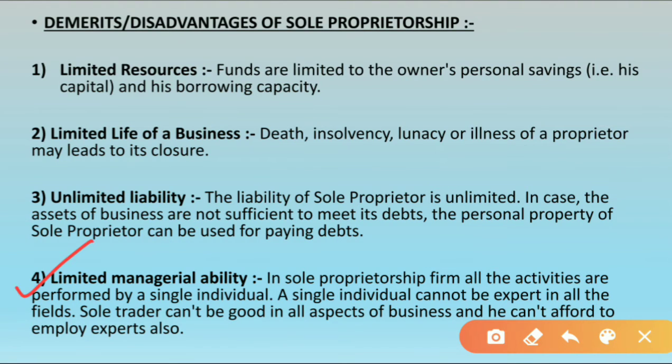Now the next is limited managerial ability. See the explanation. In sole proprietorship firm, all the activities are performed by a single individual. A single individual cannot be expert in all the fields. Sole trader can't be good in all aspects of business, and he can't afford to employ experts also. Very simple. Limited managerial ability.